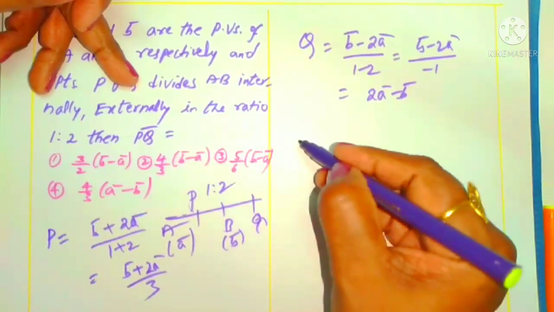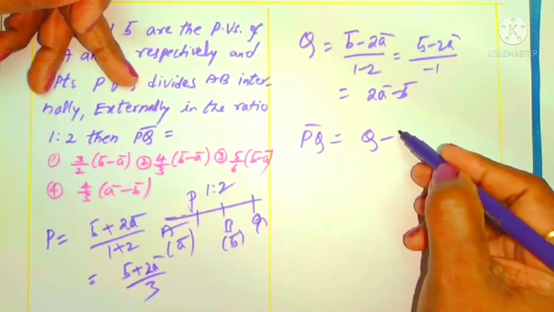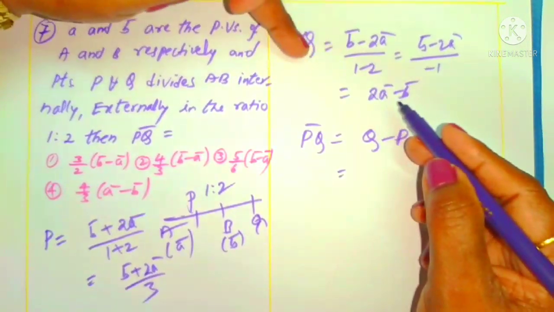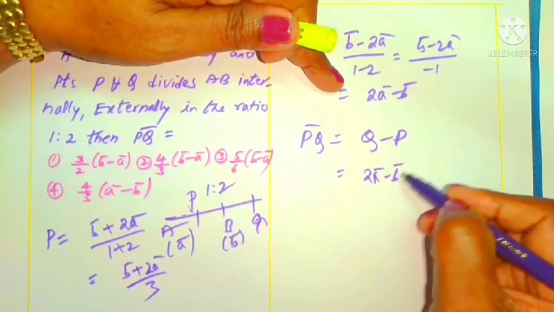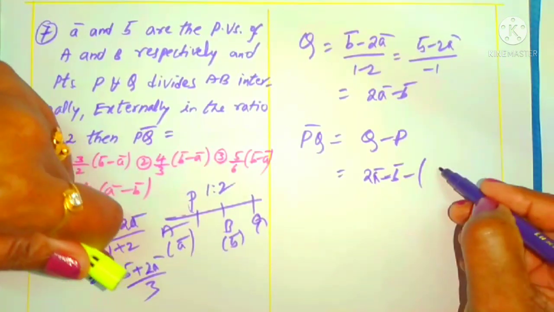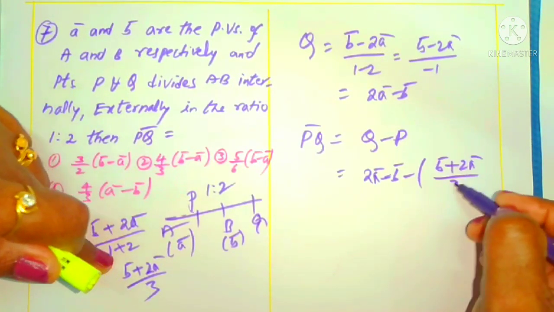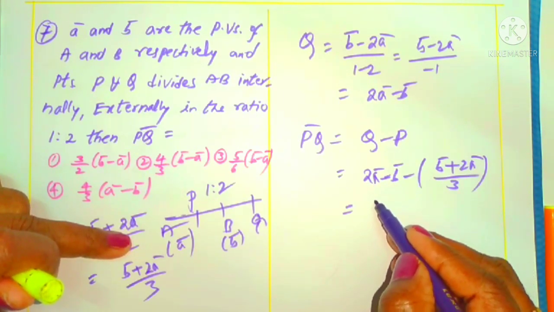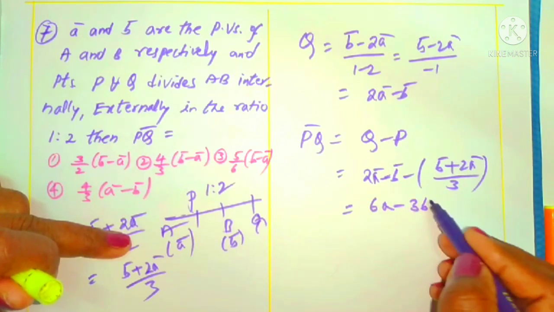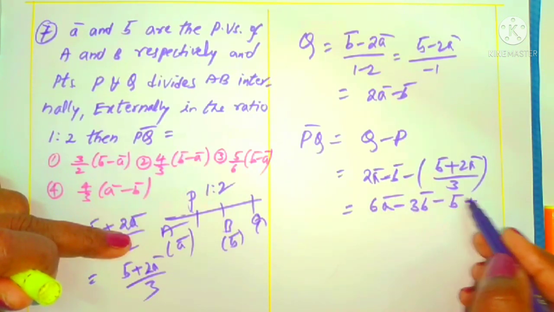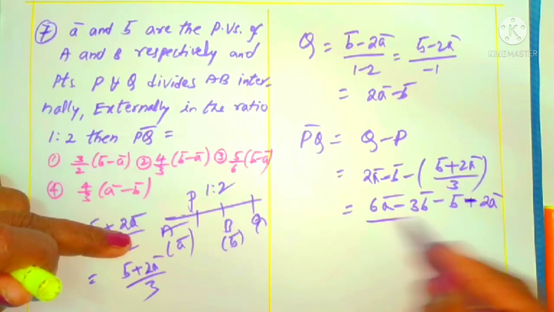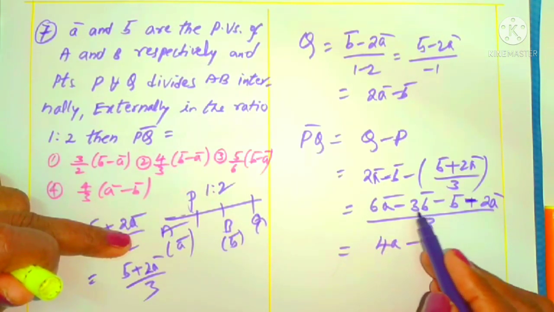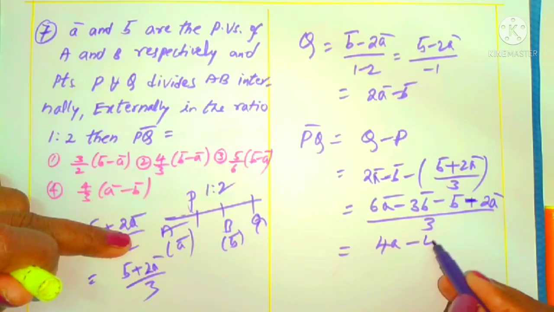You know the P point and the Q point. We want the vector PQ, means what? Q minus P. That's it. We have to subtract P from Q. What is Q here? 2A minus B, with minus of P, which is (B plus 2A) by 3. Now take the LCM, which is 3: 6A minus 3B minus B minus 2A, all by 3. 6A minus 2A is 4A, and minus 3B minus B is minus 4B, by 3.